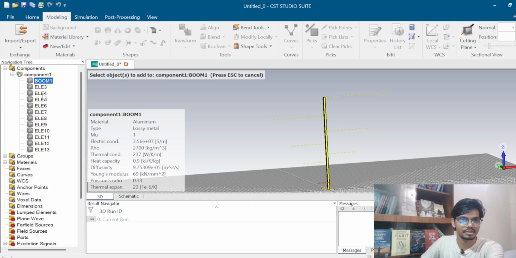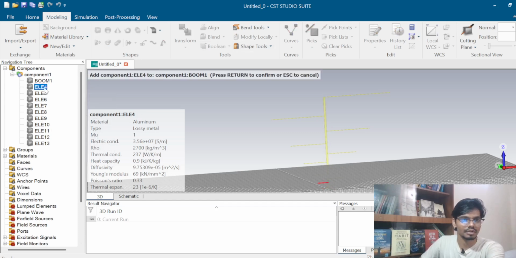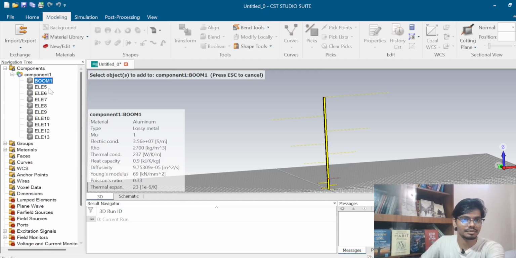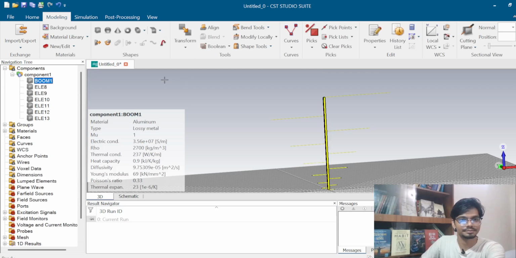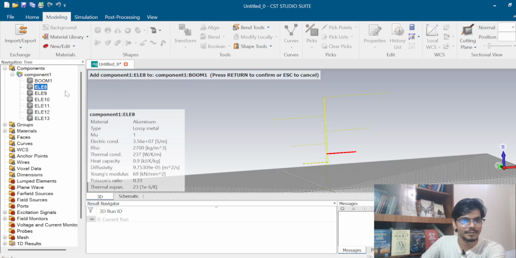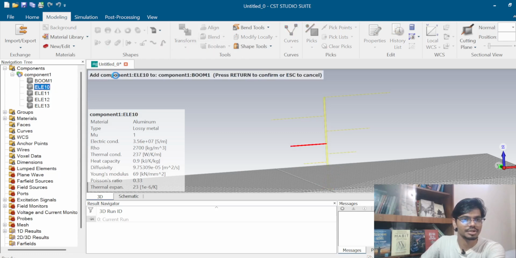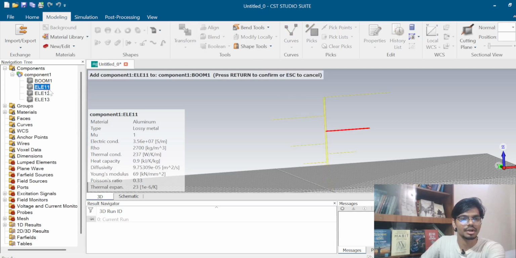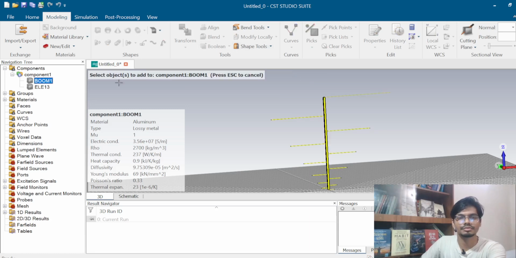Then again I have to do it for element 3, for element 4, for element 5, for element 6, for element 7, for element 8, for element 9, for element 10, for element 11, for element 12, for element 13.